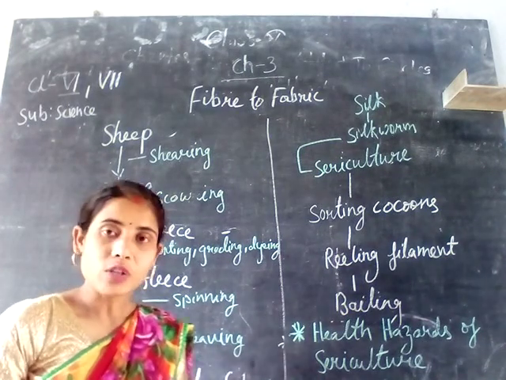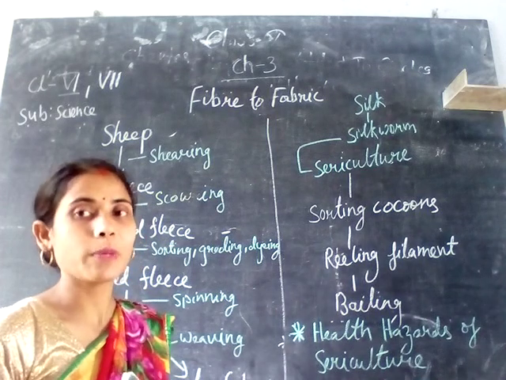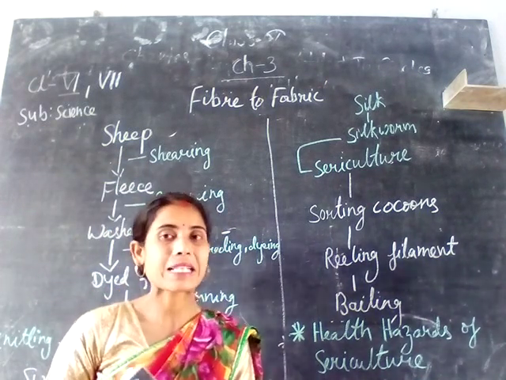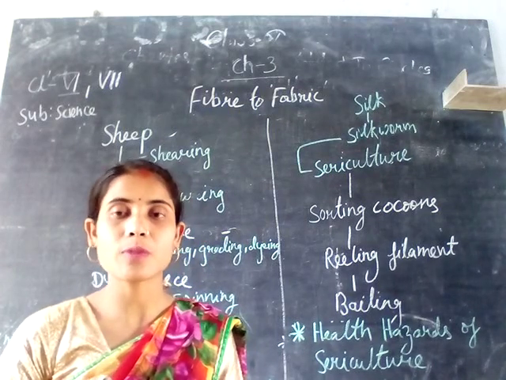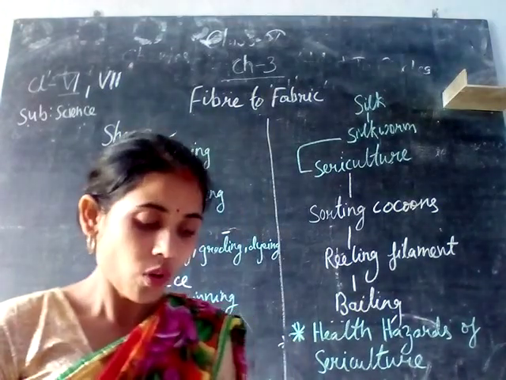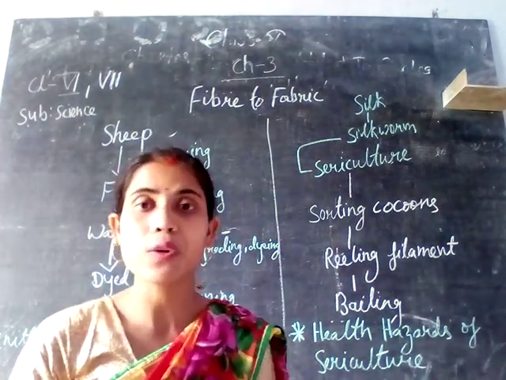Now, when we are talking about fibers, what do fibers mean? Fiber is a raw material which is obtained either from plants or animal sources. So fibers are basically the raw materials obtained from plant as well as animal sources. We can say all the fibers gathered from plants and animal sources are natural fibers.